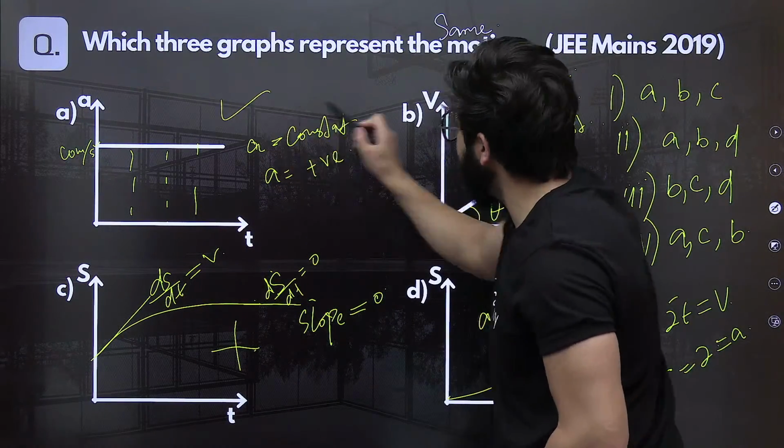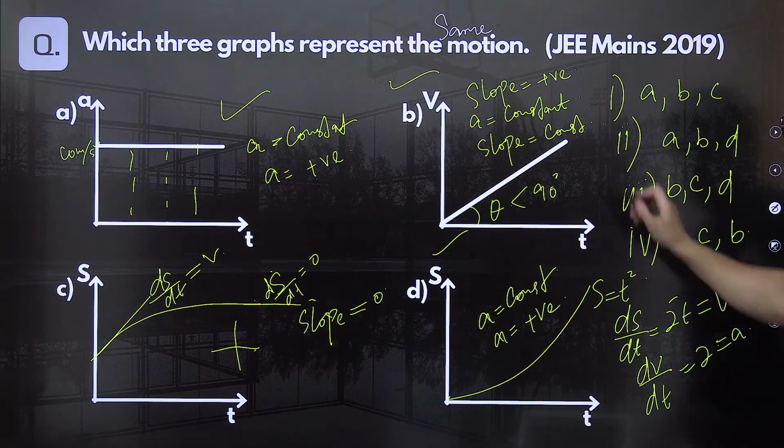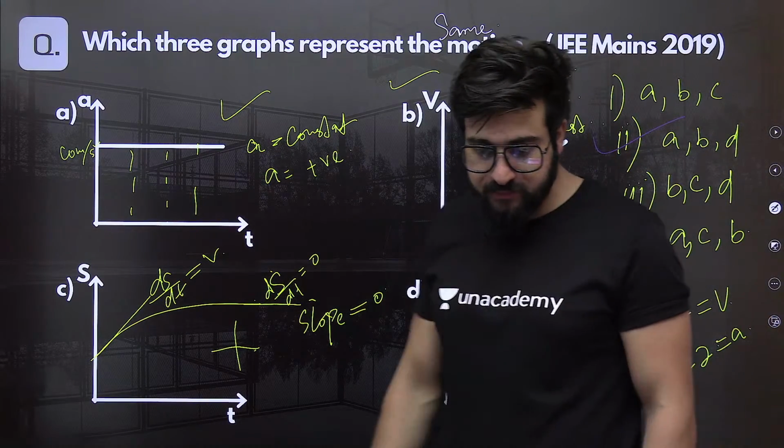So we have A, B and D. A, B and D, this is the correct answer. Option number 2 is the correct answer.